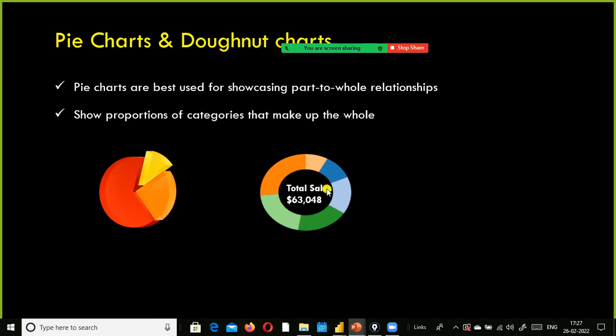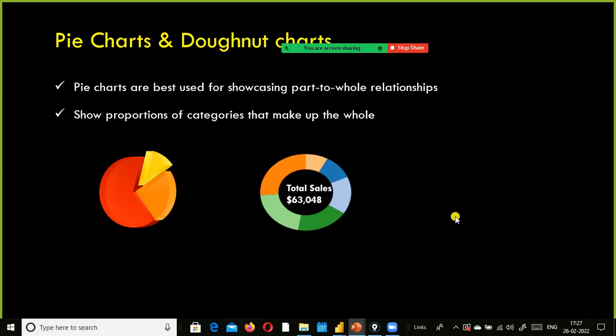It is similar to pie chart. The only difference is you can find the hole in the center. This hole is helpful to specify any labeling. You can specify the label inside of this hole, so that you can use the space efficiently. It is more space efficient compared to pie chart.